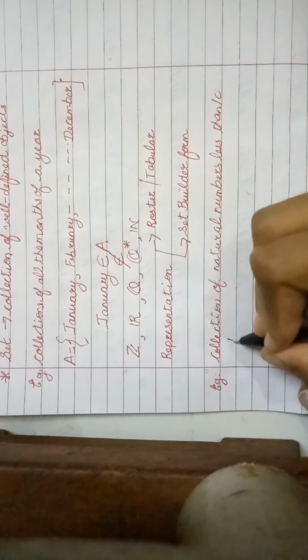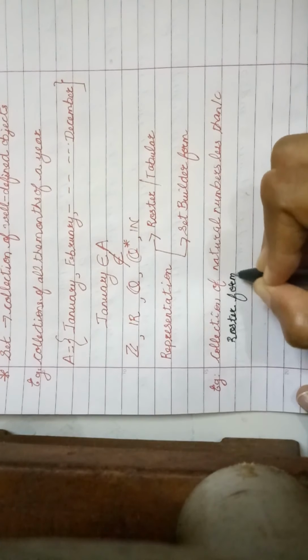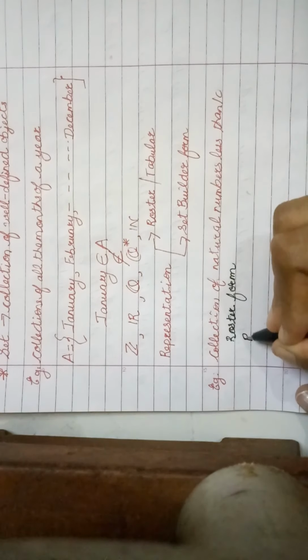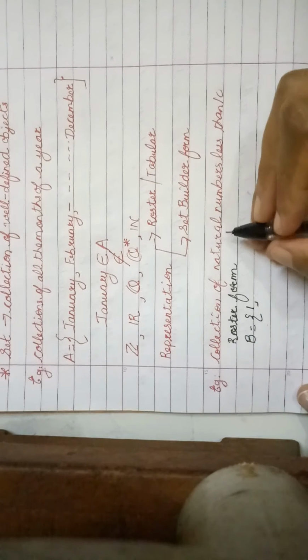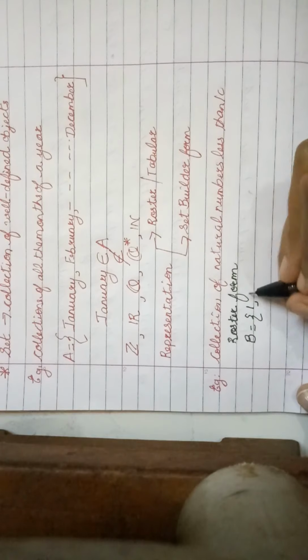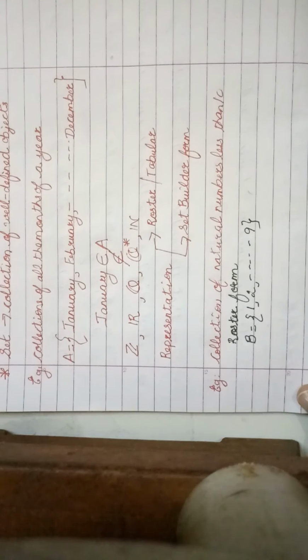How will it appear in roster form? In roster form, the answer to this question is, suppose this time I am using the symbol B, B is equal to the natural numbers less than 10. So you can have natural numbers starting from 1 till number 9. Okay, so this is roster form.